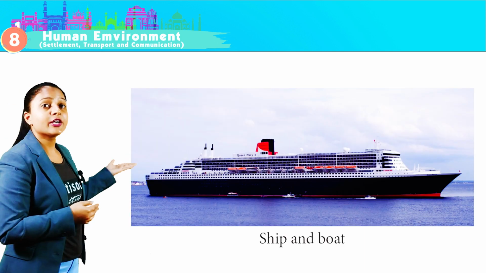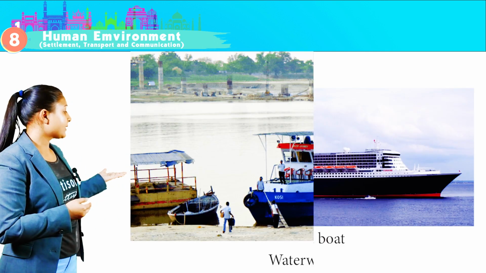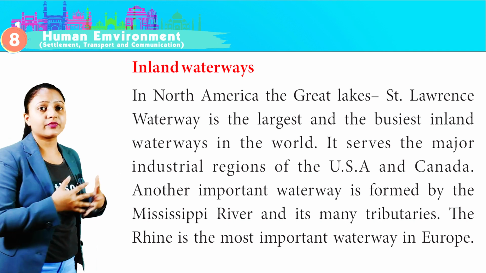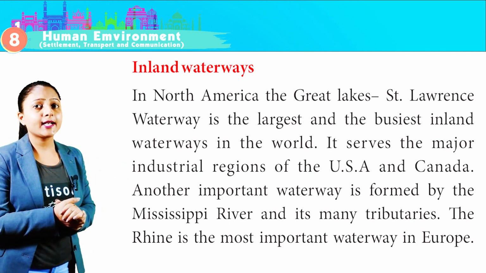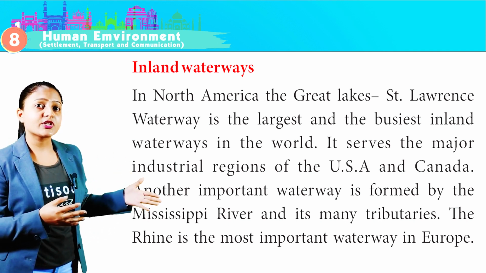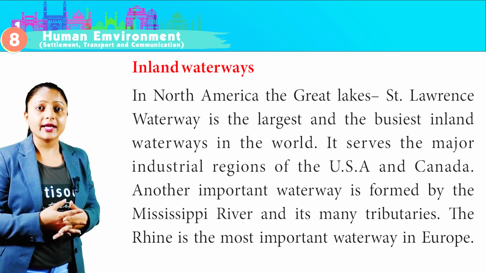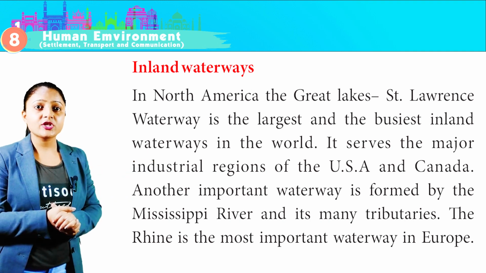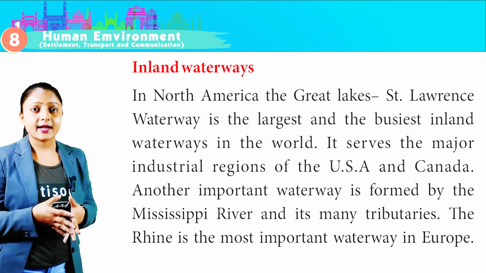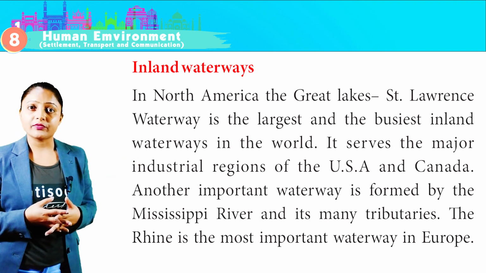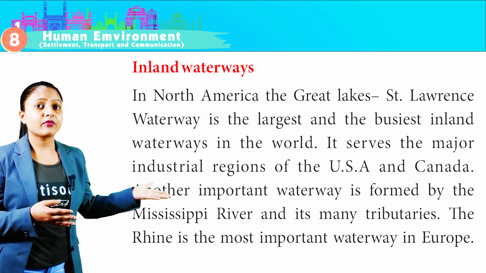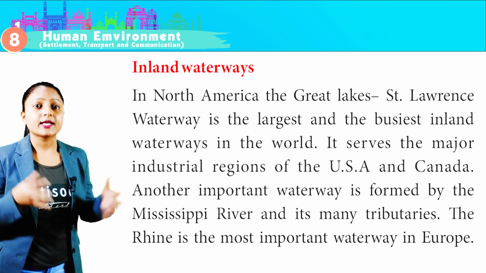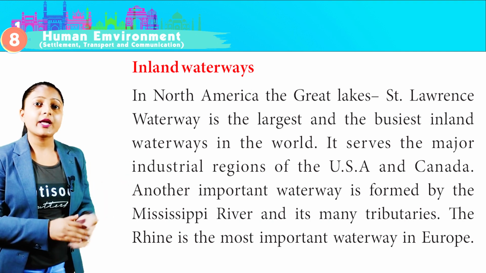This is the image of ship and boat. You can say these are inland waterways. In North America, the Great Lakes St. Lawrence Waterway is the largest and the busiest inland waterway in the world. It serves the major industrial region of the USA and Canada. Another important waterway is formed by the Mississippi River and its many tributaries. The Rhine is the most important waterway in Europe.